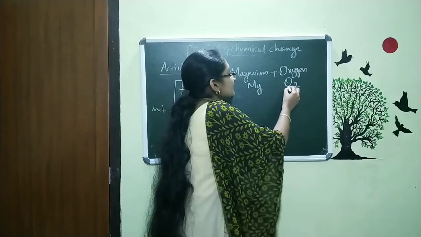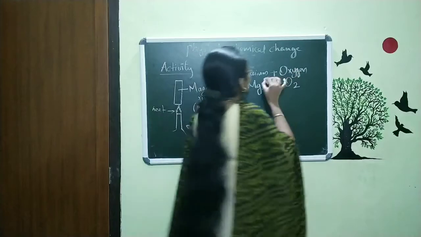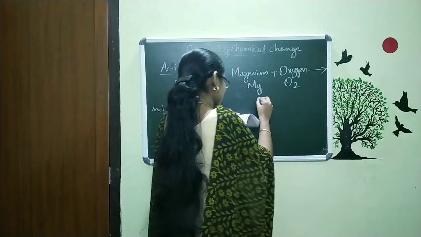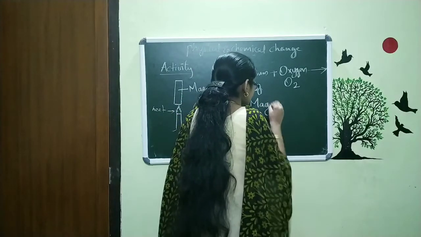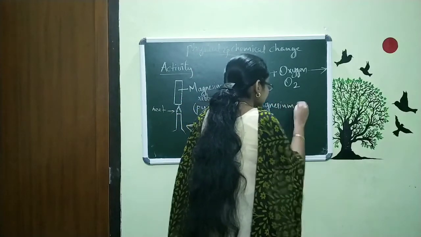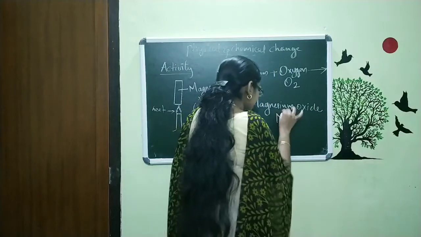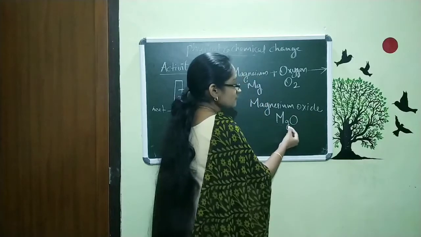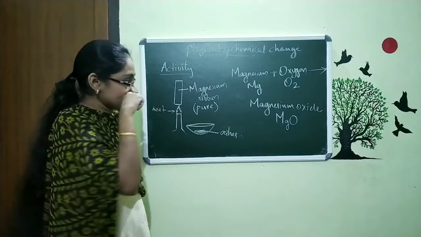The 2 is a subscript. So magnesium plus oxygen gives the product magnesium oxide. It can be represented by MgO, capital M, small g and capital O.